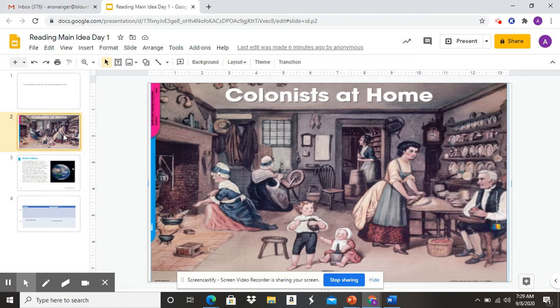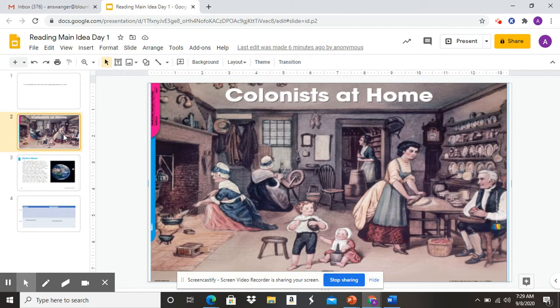Now I want you to look at the picture and I want you to ask a question. Some questions you might ask are, what is the little girl on the floor doing? Is this at a family home? Those are some of the questions you might ask yourself, okay?